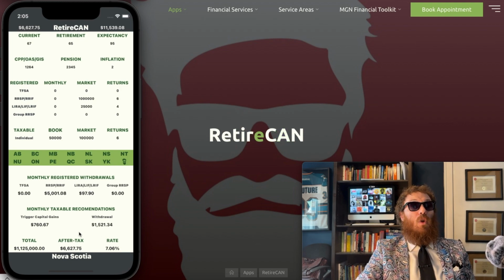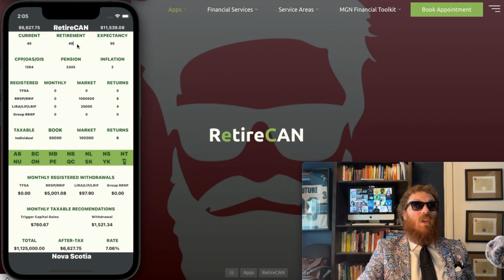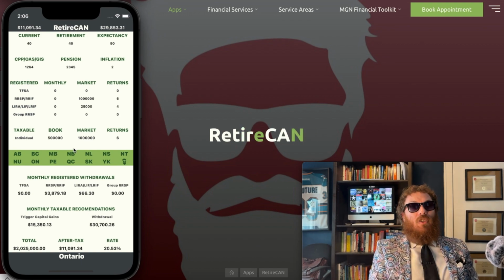If you're a doctor, if you own a business, you're probably going to have some non-registered money, and it's probably now in your best interest to start shifting your non-reg money in your corp to your individual account a little earlier. If that's the case, basically just say however old you are is how much you have in your retirement, and you're saying, hey, maybe this person only plans to live till 90, and they have, let's say, $500,000 in there and $1 million in market value. Basically, we'll say, hey, start triggering this and start withdrawing this, and shift it over into your individual account. So I hope this explanation made sense for everyone.